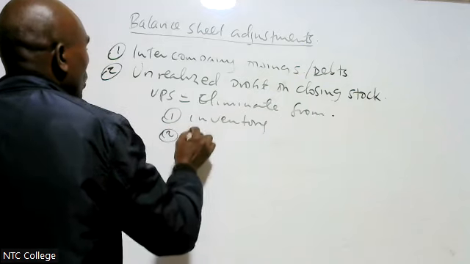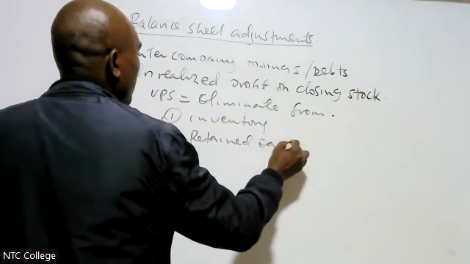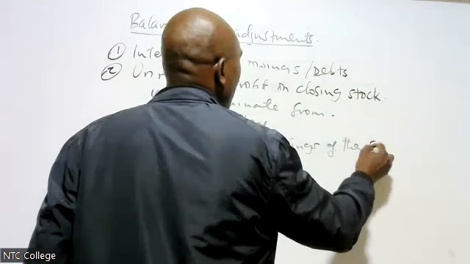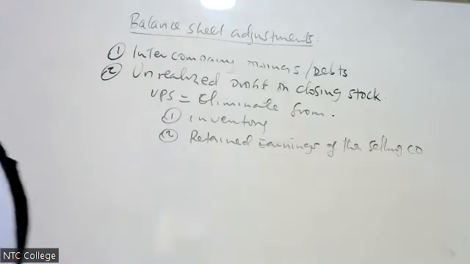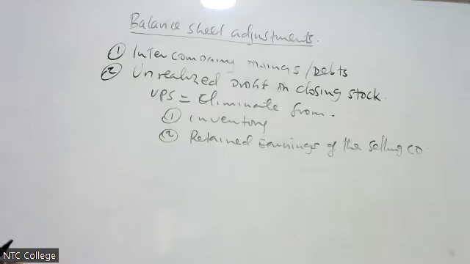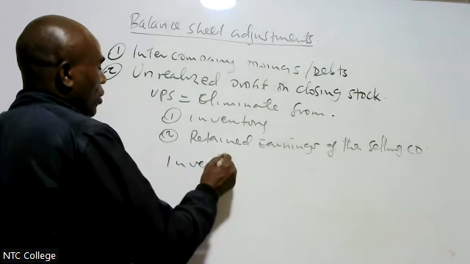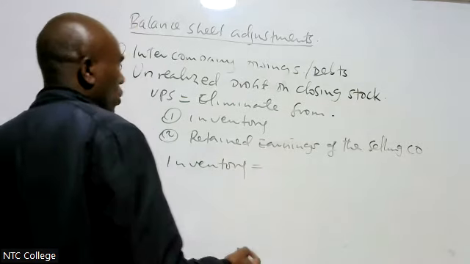Then number two, retained earnings of the selling company. You are going to subtract that unrealized profit, the UPS, from the retained earnings of the selling company. You are going to eliminate it from inventory. Therefore, let me consolidate inventory.